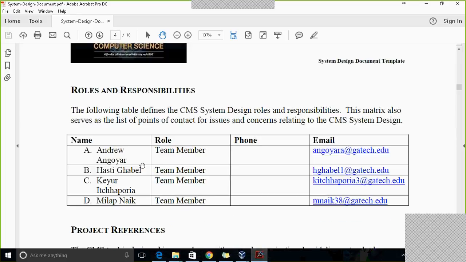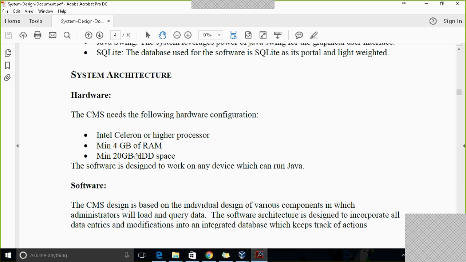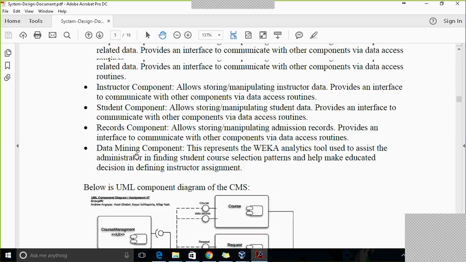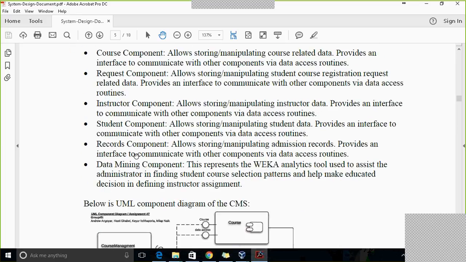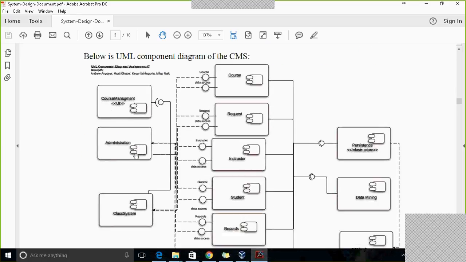The team members are Andrew Engoyar, Hasti Gabel, Keyur, which is me, and Velap Nayak. We have different components: course, request, instructor, student, records, and data mining. All the components are displayed here for reference purposes only.